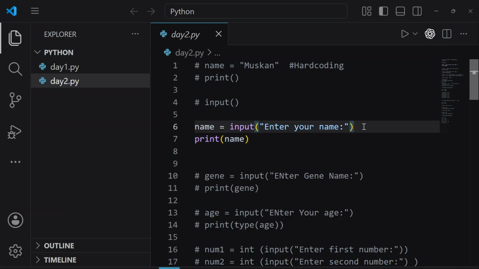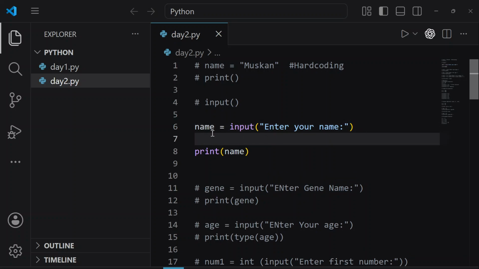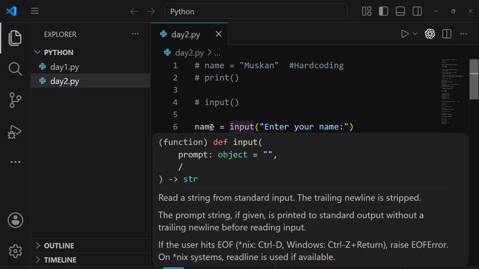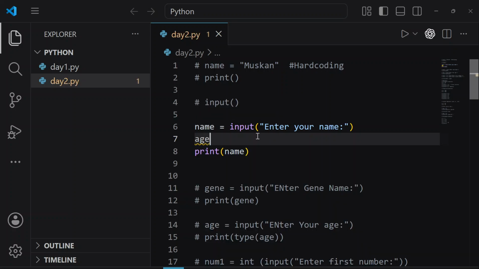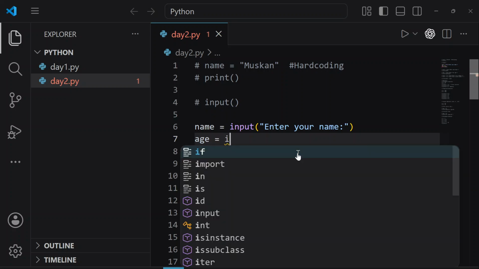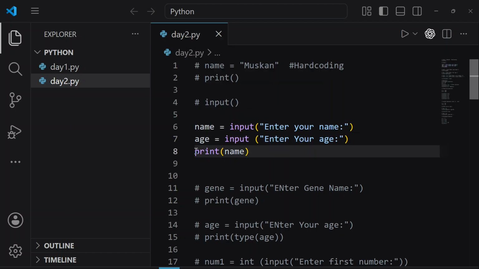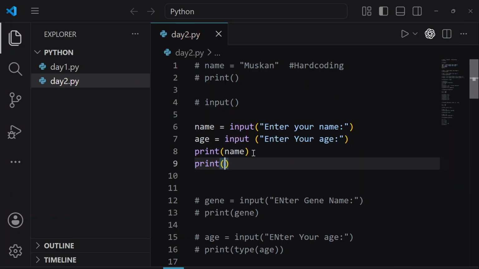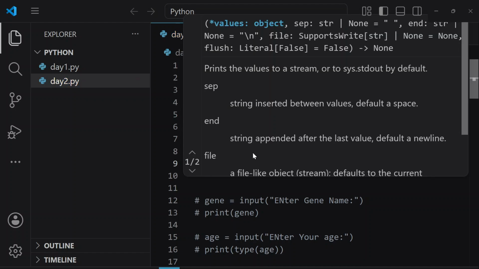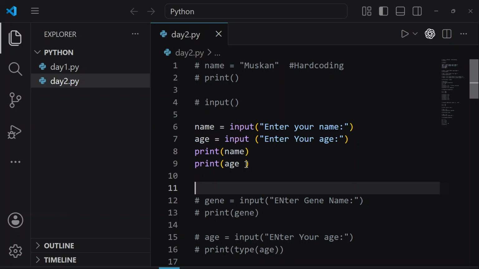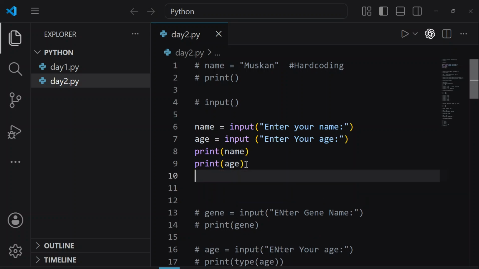Let's write one more example here. For example, we have already written the variable name yesterday. Let's make a variable age here, use the function input, and write "enter your age". Let's also print the variable age, and let's also print the type as well.